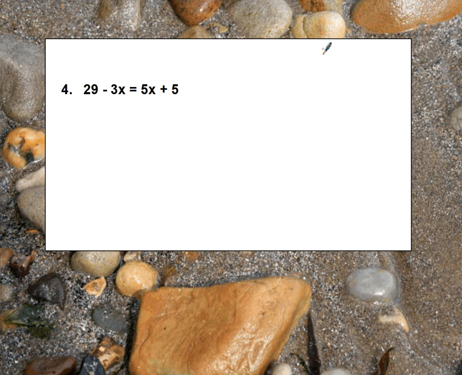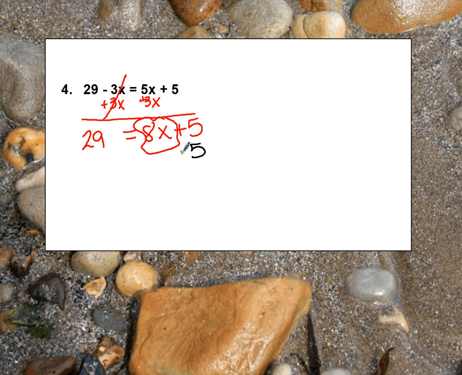Let's go ahead and go to the last one. The very last one, we can see that we have a negative 3x on the left and a positive 5x on the right. Remember that we want to move the smallest one, so we want to add 3x to both sides. When we do that, we now have 29 on the left, just our equal sign, 8x plus 5. Remembering that our goal is to get the x by itself, let's get rid of that 5. Right now we're adding it, so we need to do the inverse, subtract 5 from both sides.